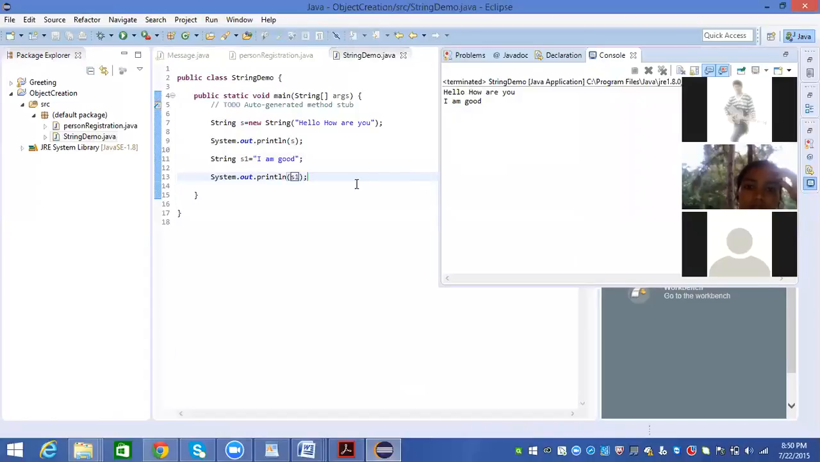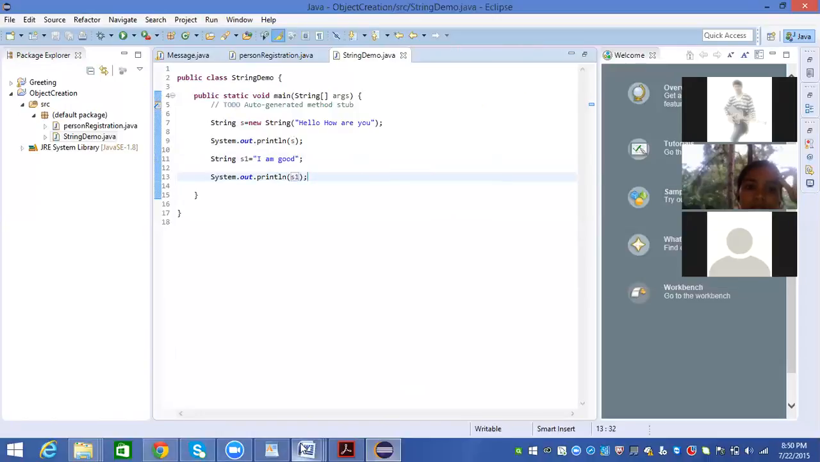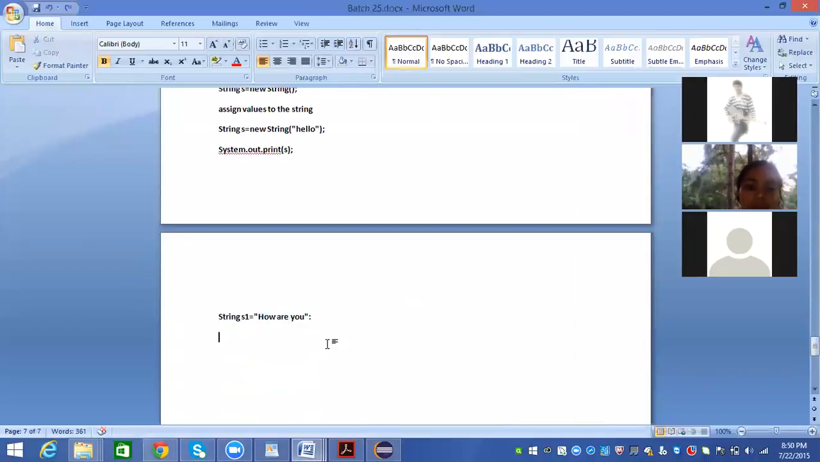Now, these strings have some methods. Each string has some methods, and we can do a lot of operations on strings. Some kind of operation like we can combine two strings: concat. Yes, concat. This is one method. We have a method called the concat method.